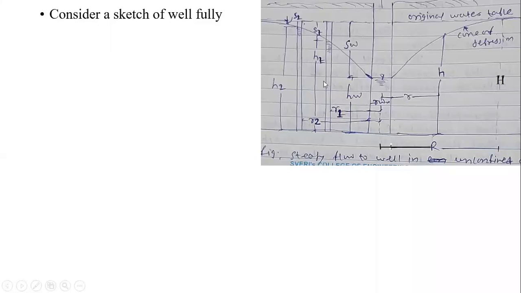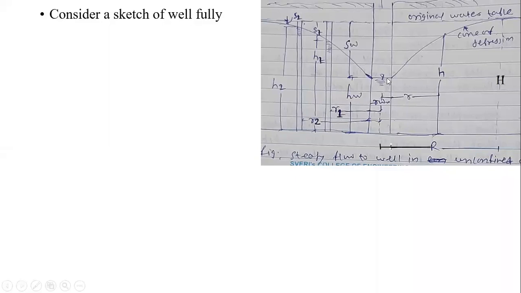The first observation well is at a radial distance small r1 from the pumping well, and the second well is situated at a radial distance of small r2 from the pumping well. From the center line this is r2, and this is r1.